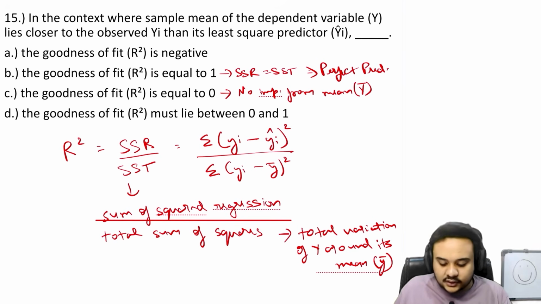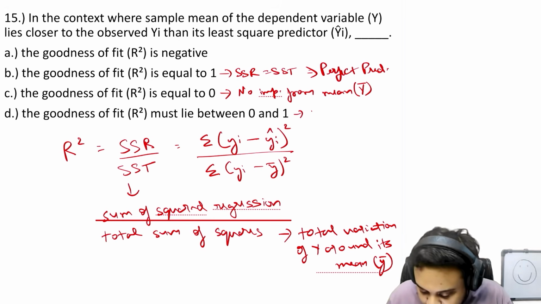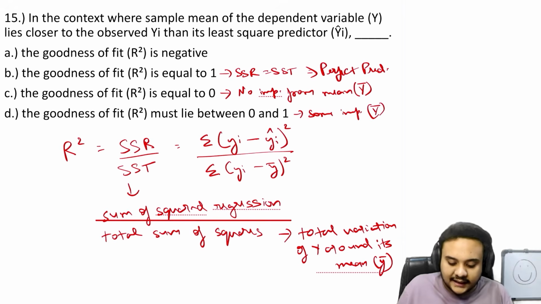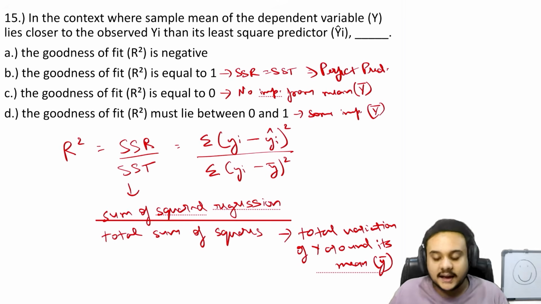Then when you say that R square is between 0 and 1, there is some improvement from the mean. The prediction has improved, and it has basically become closer to the observation. So you can say that there is some improvement from the mean. Then when the R square is negative, it means that your regression model has actually made it worse off than it was originally relative to the mean.